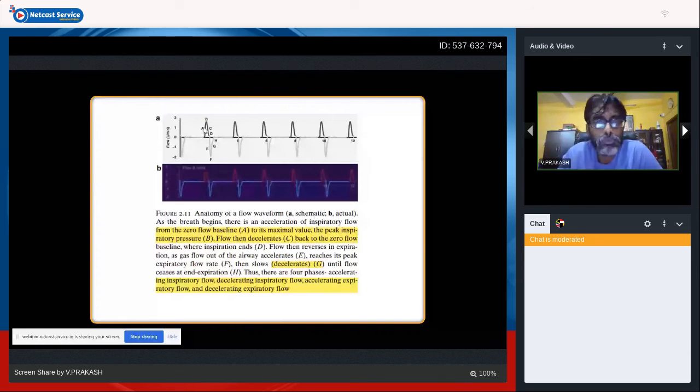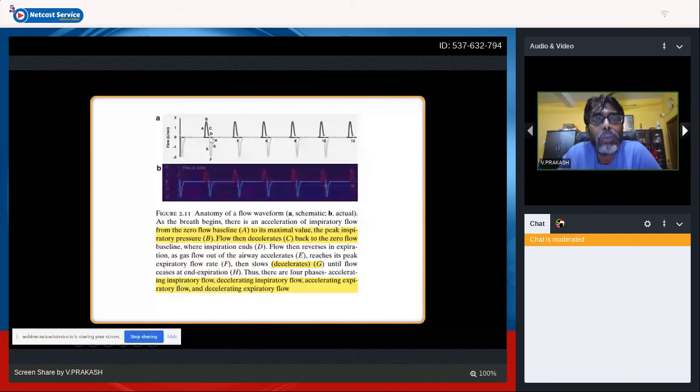So maximum, accelerating flow is going to be there in the A phase, and reaches your peak inspiratory pressure time. And then the flow decelerates at the C level, and comes back to 0.